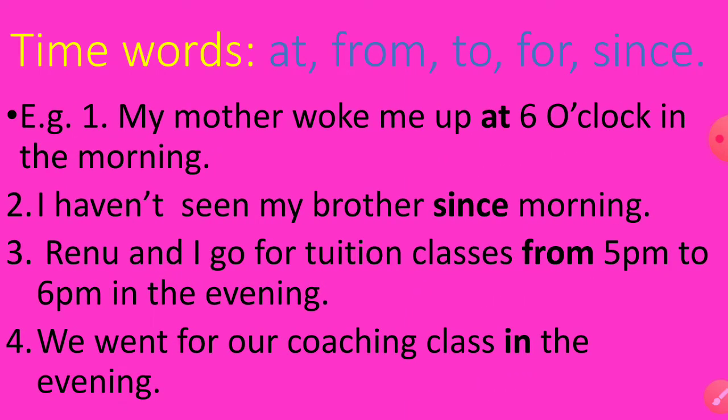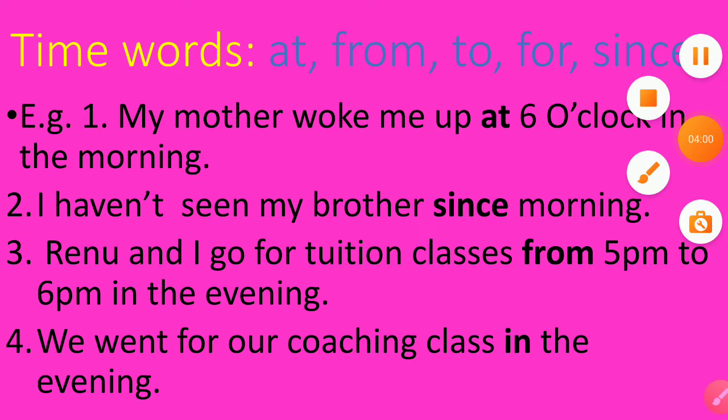Now, in the same way, let's study time words. Let's see the examples: at, from, to, for, and since. These are the time words. Example: my mother woke me up at 6 o'clock in the morning.